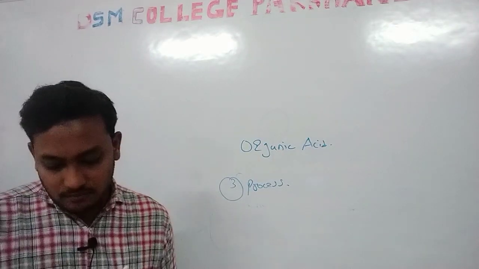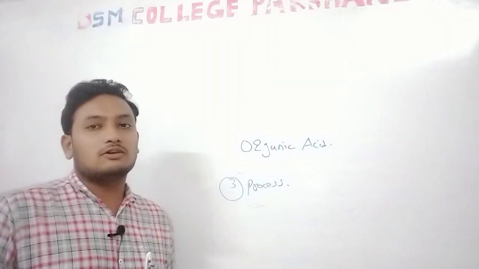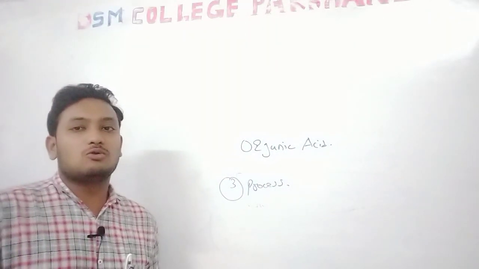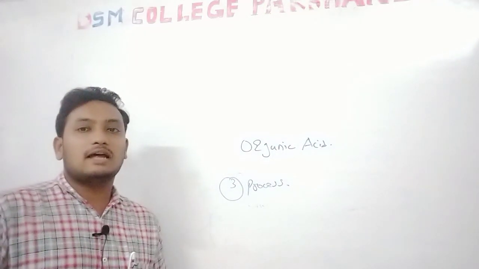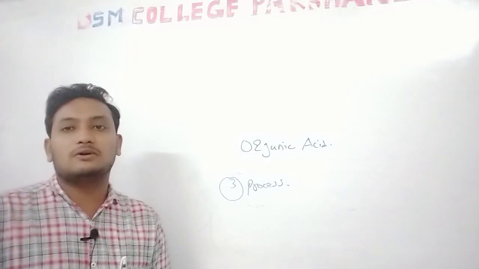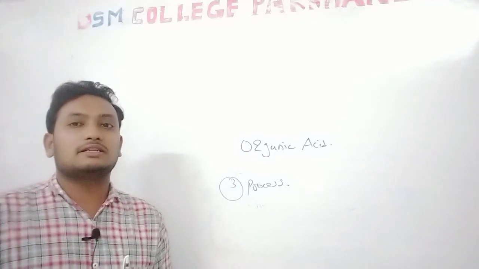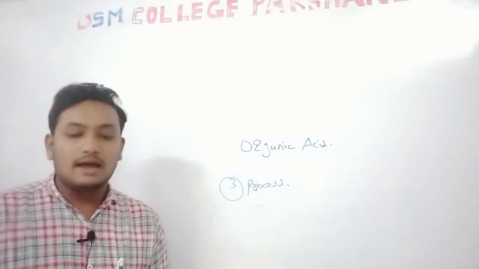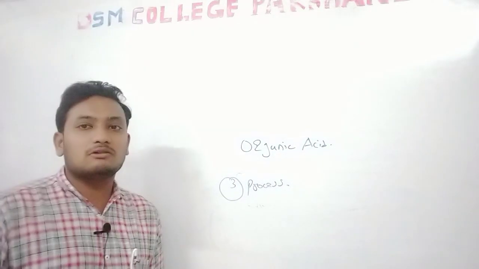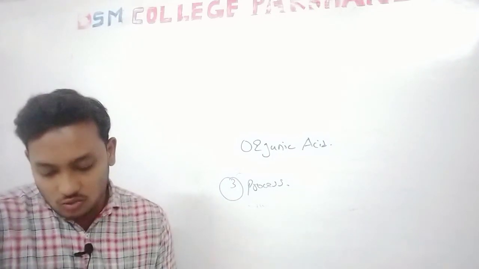One important thing is that 12 to 50% glucose is the minimum level of glucose important for the production of gluconic acid. Below that percentage, gluconic acid production is inhibited. What is the minimum concentration of glucose in the media? That is 12 to 50% glucose in the media. It helps in the production of gluconic acid.